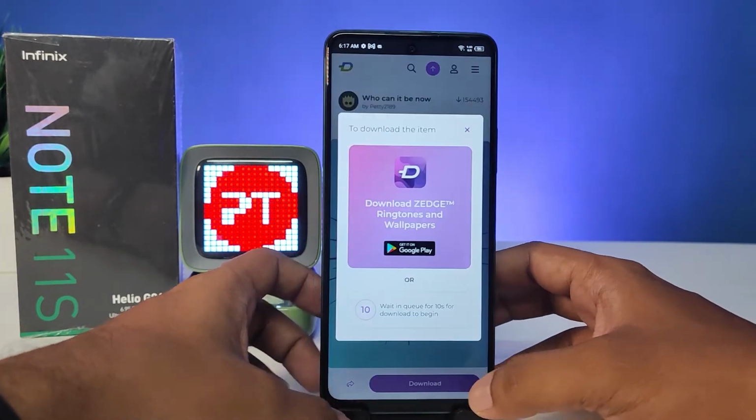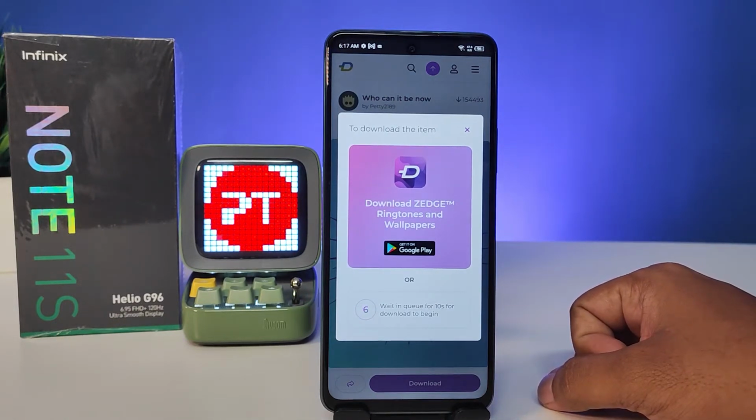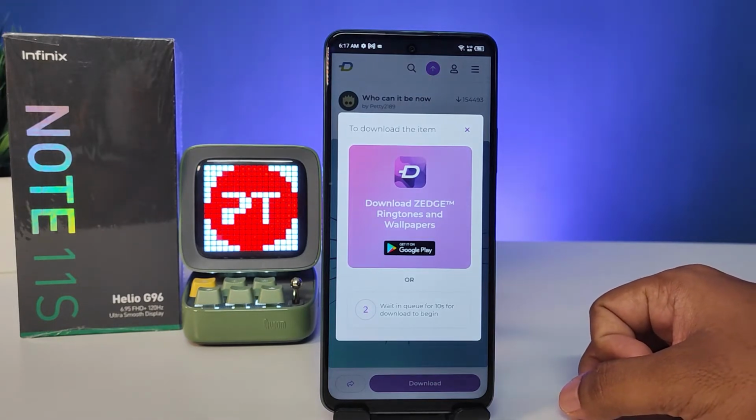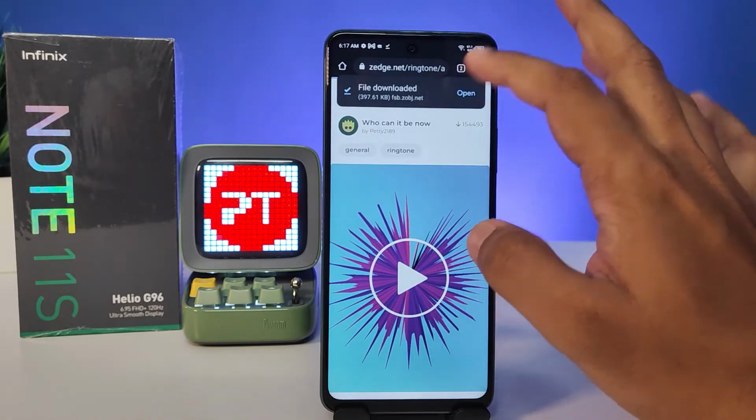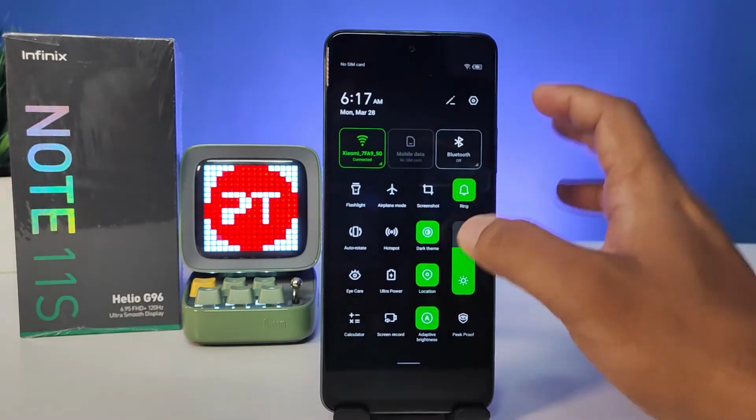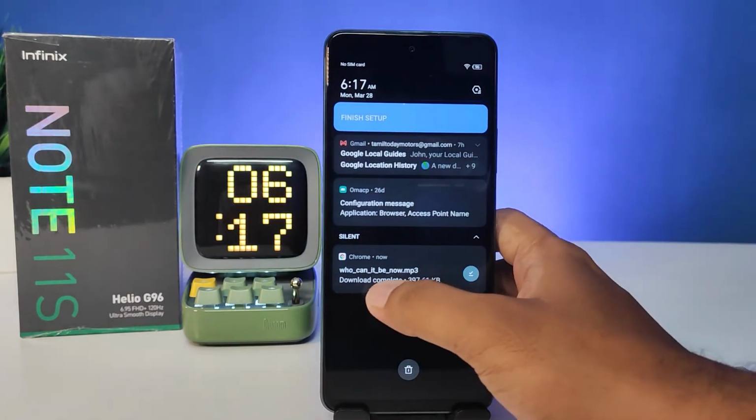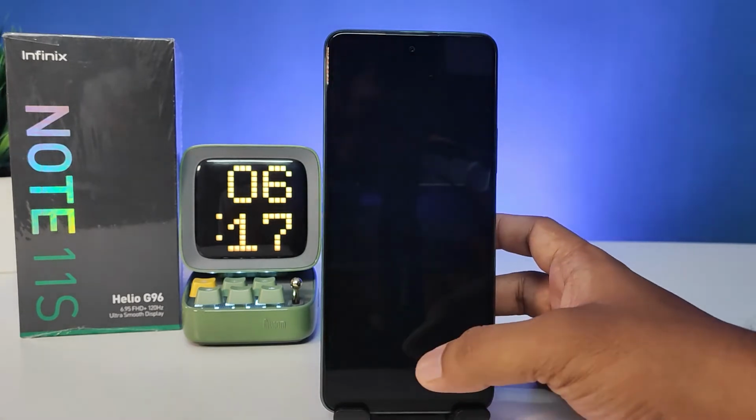Then click download and wait for 10 seconds. Then the ringtone is downloaded to the phone. So you can see who can it be now. The ringtone name is. Now we need to navigate into settings.